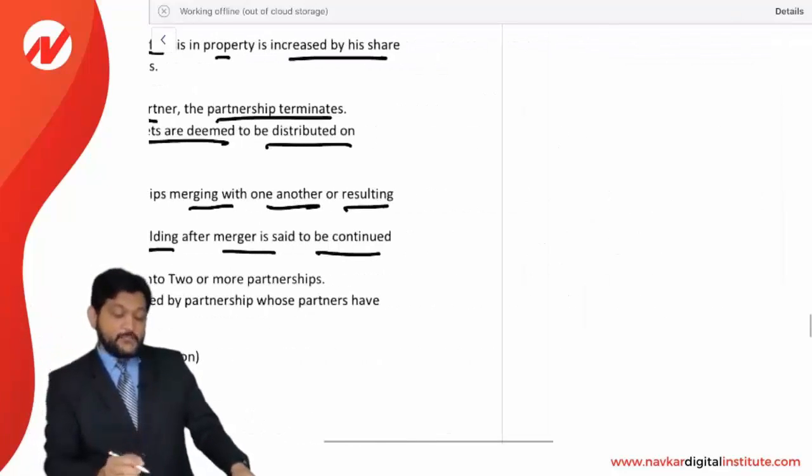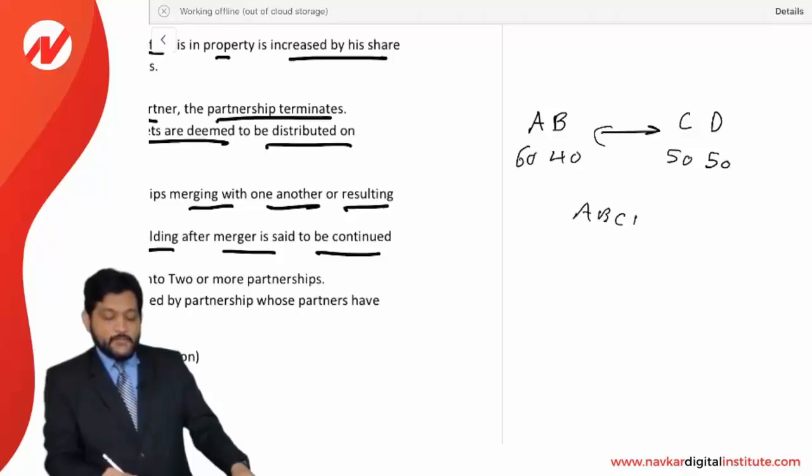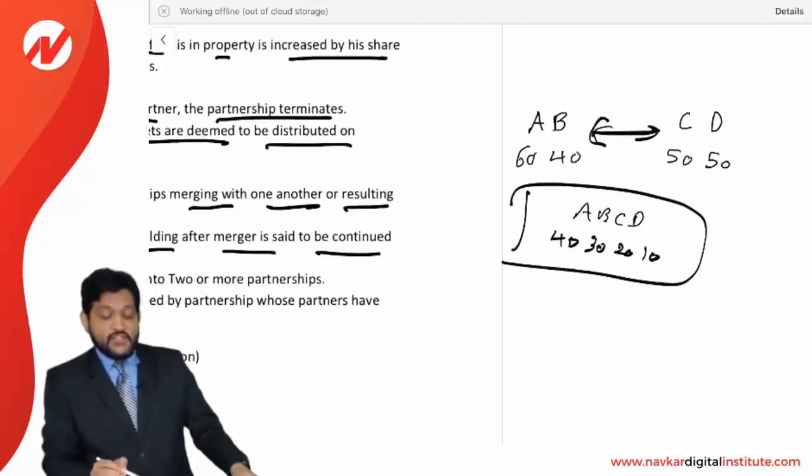Like let's say for example, there is a partnership of A and B where their profit sharing is 60 and 40. There is another partnership C and D where profit sharing is, let us say, 50 and 50. Now they merged and become an ABCD partnership. Now in the ABCD partnership, their shares are 40, 30, 20 and 10. Now these two partnerships have been merged, but the ratio is like this: 40, 30, 20, 10.